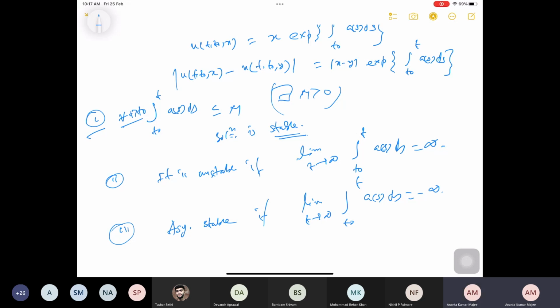So under these three different conditions, the solution will be stable if I find M such that this happens. It will be unstable if the limit is infinity, and asymptotically stable if the limit is minus infinity.